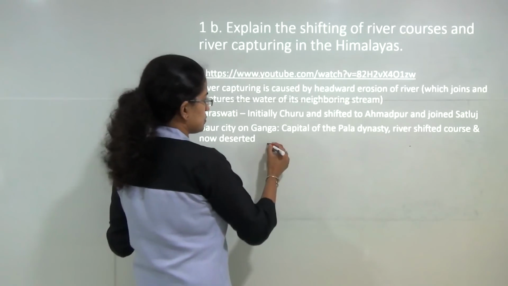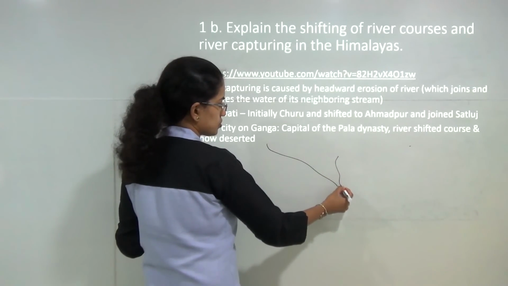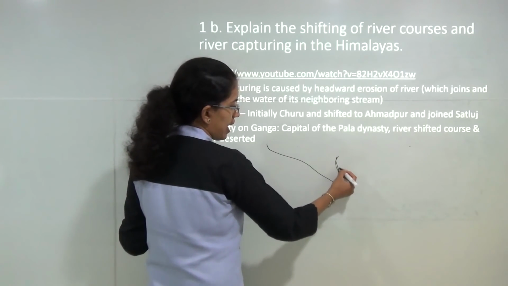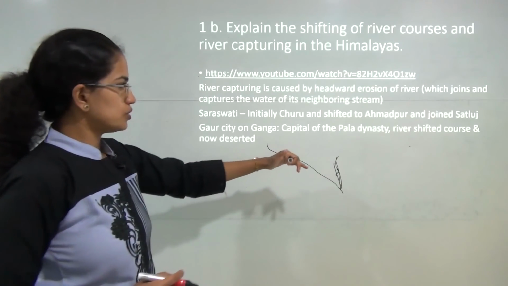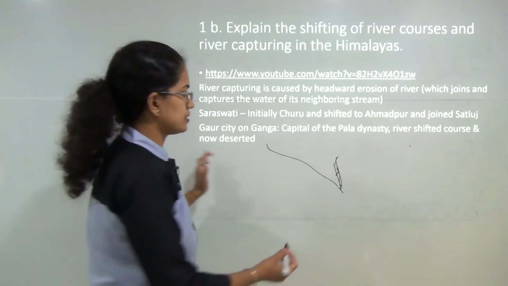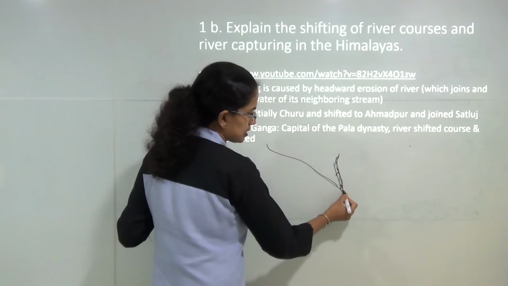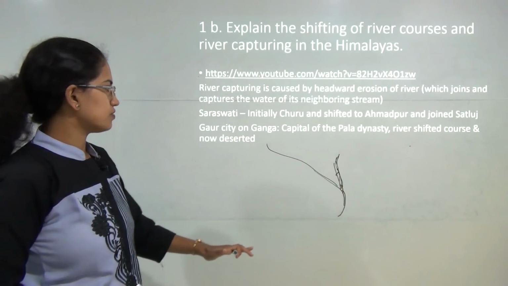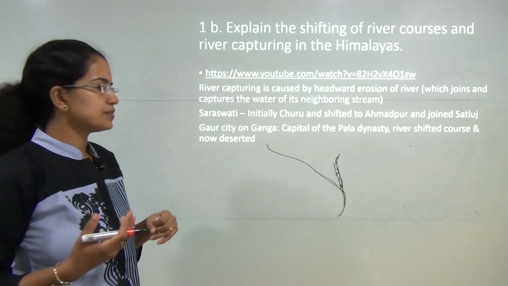So what happens is when a river is moving and you have another river that is coming close to it, this river would capture the other river, and as a result the path of this river would get diverted. So that is how we explain. Basically this river is capturing another river, and this would be, for example, the final path of the river. So this is how we explain the concept of river capturing.